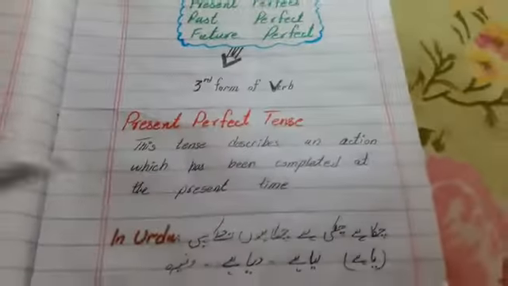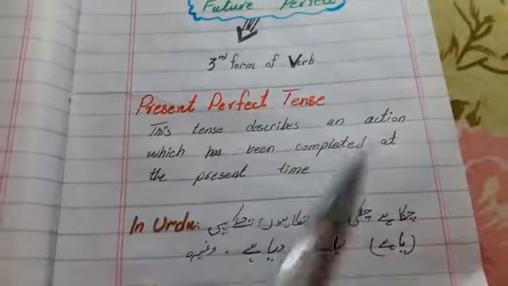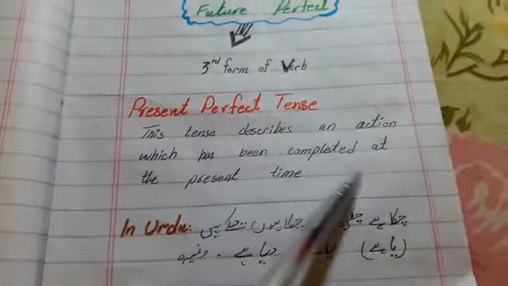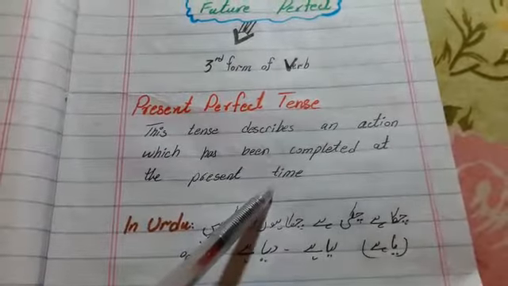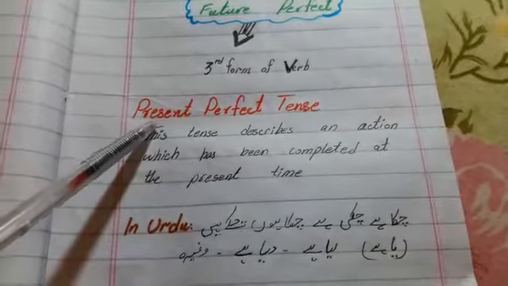So let's start with the present perfect tense. What is present perfect tense? This tense describes an action which has been completed at the present time. It means that action is completed but in present time.